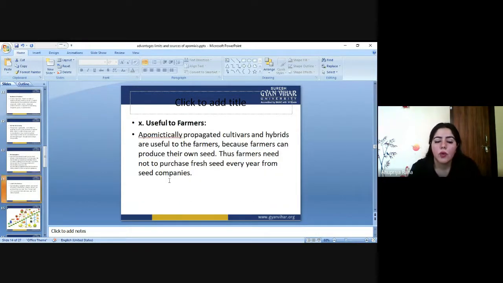Next, the last one: the importance and usefulness for farmers. All the things you already studied in the plant case, like we are producing fruits here, we are producing crops here, and any kind of cereals. All these things basically belong to the farmers. Farmers basically have to practice on their field through these crop handling processes.